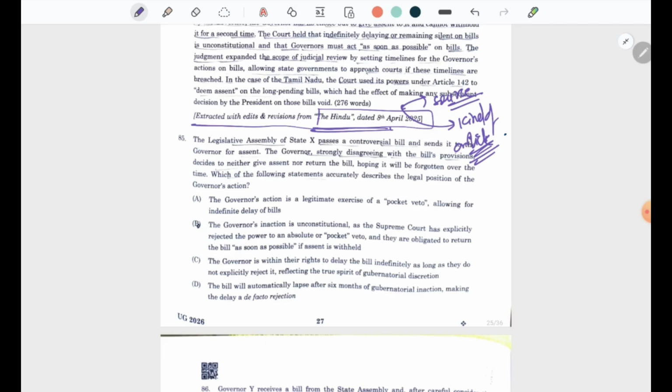The answer to this question, question number 85, is the governor's inaction is unconstitutional as the Supreme Court has explicitly rejected the power of an absolute or pocket veto, and they are obligated to return the bill as soon as possible if assent is withheld.